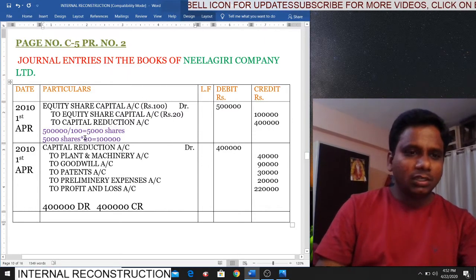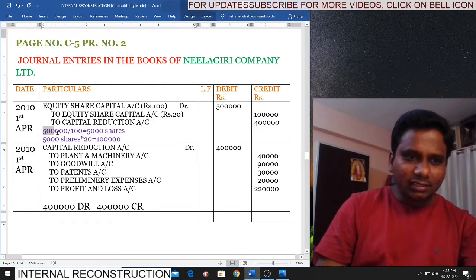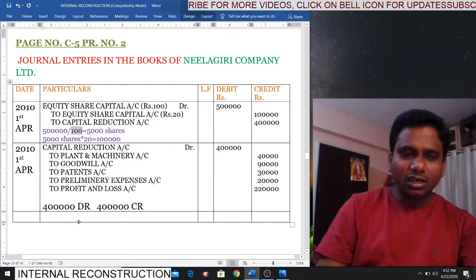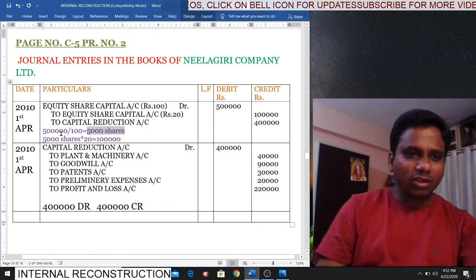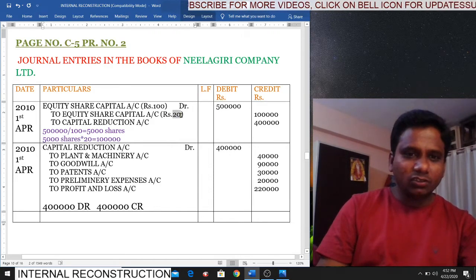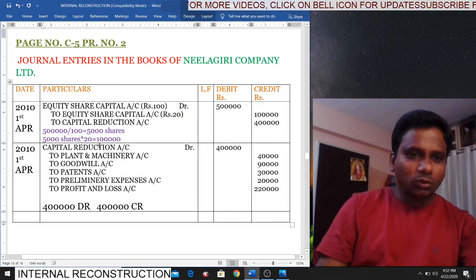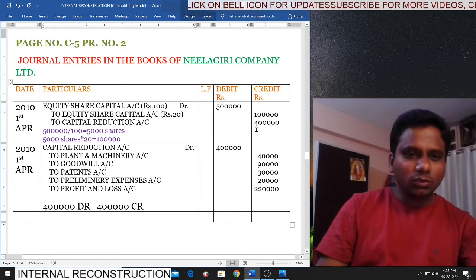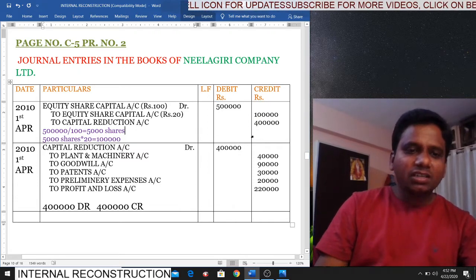So I repeat, we have 5 lakhs capital. What is the face value of share? 100. So how many shares you will get? 5000 shares. Simple calculation, 5 lakhs divided by 100. Now the same number of shares, 5000 shares, multiplied by the new face value of the share, 20. So how much you will get? 1 lakh. So the remaining 4 lakhs is the sacrifice made by the shareholders.